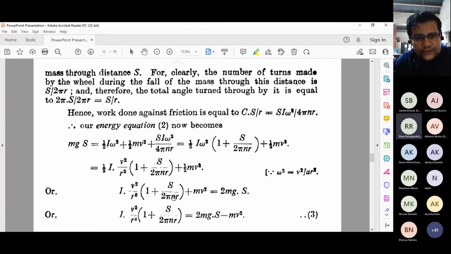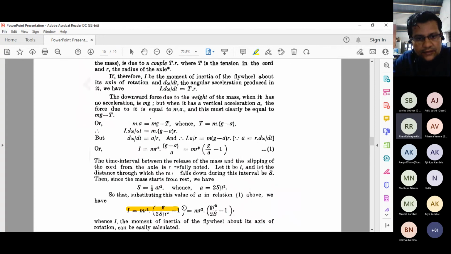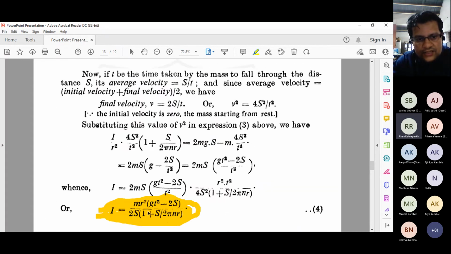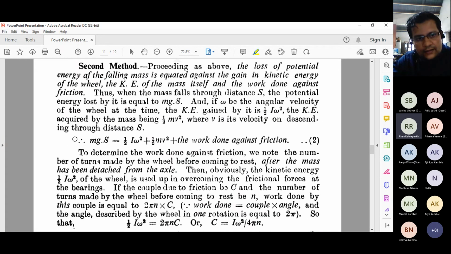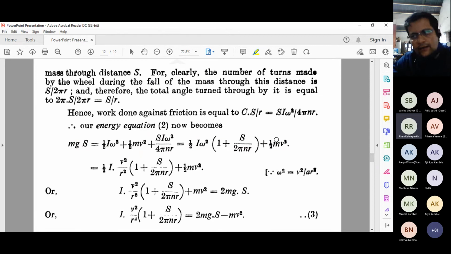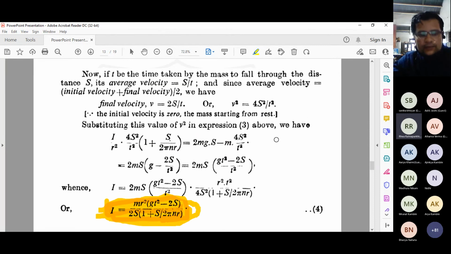Again, if you see the earlier expression, it does not consider the force of friction, but in this particular expression we use the force of friction and solve the expression by considering the force of friction also. So here I use the law of conservation of energy, and we solve all those values in terms of the couple, and we further solve for the moment of inertia.